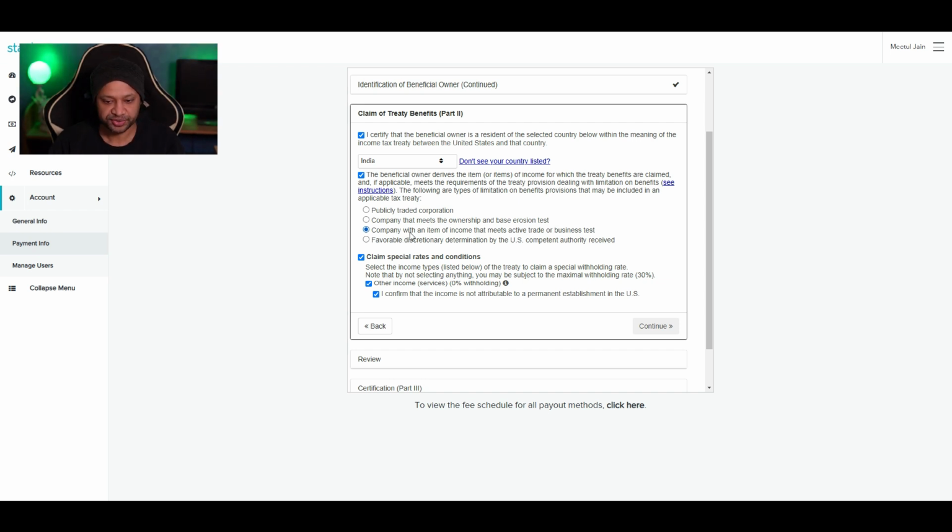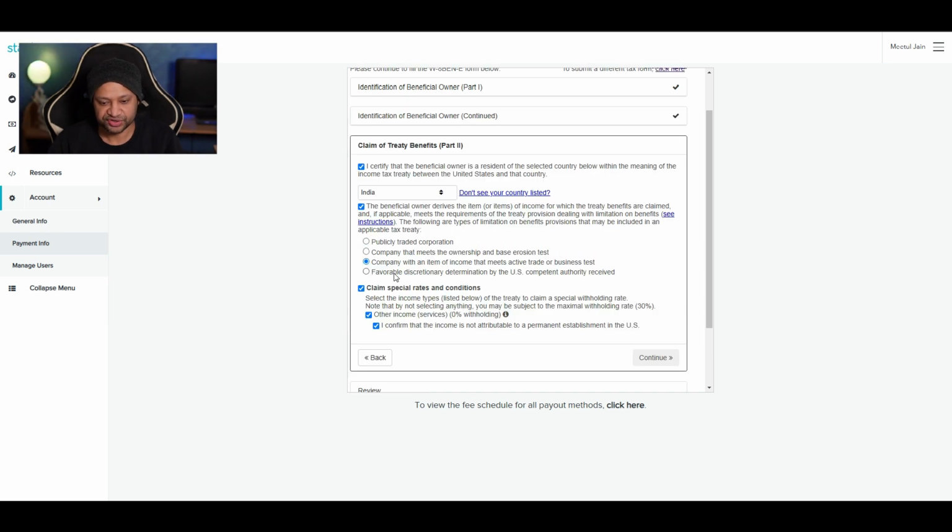Now, third point is company with an item of income that meets active trade or business test. So what that means is that the business or trade is operating outside United States and the income in concern is directly related to this business that is actively in operation outside United States. So in case of an Indian software company, if your company is based in India, you are operating in India, you are paying taxes in India, and the income in concern is directly related to this company, you can take this. So in case of an Indian software company, you may take either two or three, both are equally good.